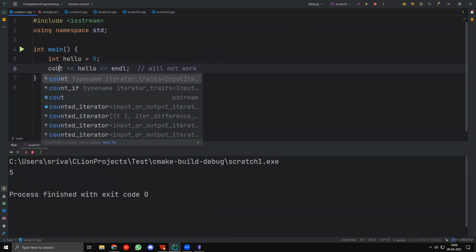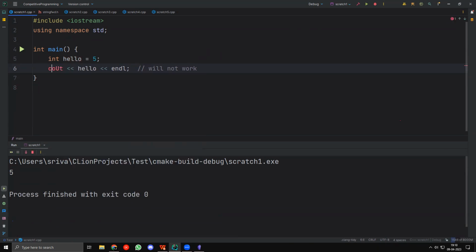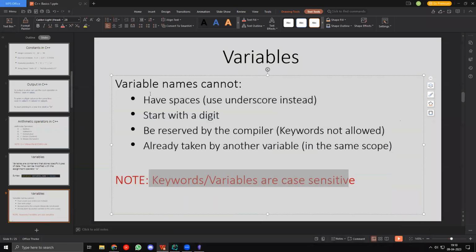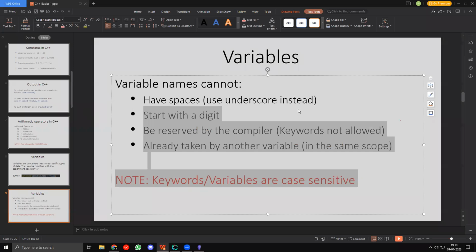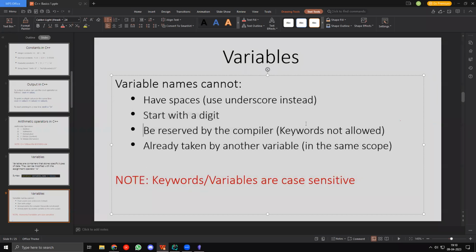Similarly, I cannot do this with cout either. So I cannot use co capital UT, right? This will also not work because the compiler thinks that different cases, lowercase or uppercase, are different characters. Okay, fine. So these are basically the rules for variables. It must not have spaces. It must not start with a digit. It cannot be reserved by the compiler, nor can it be taken by another variable. Okay.